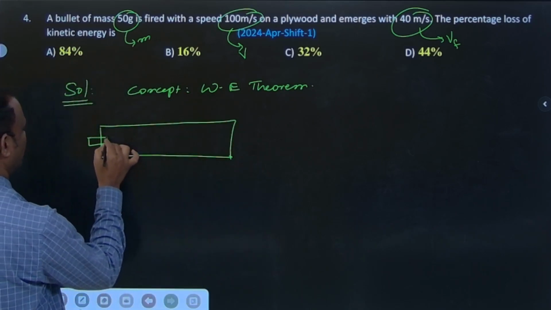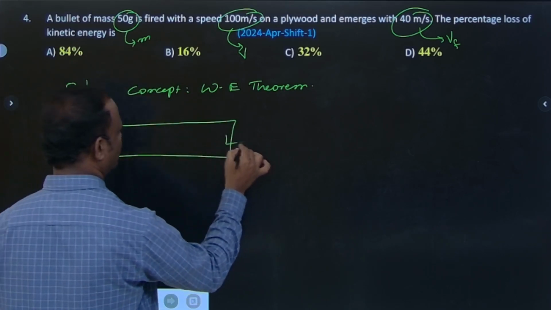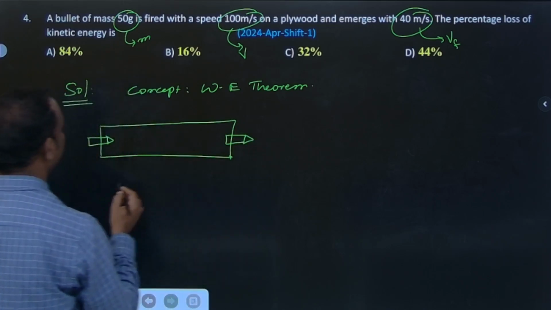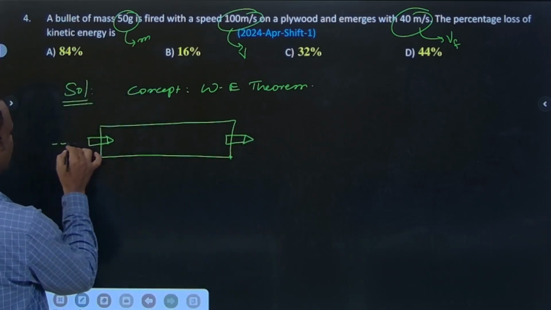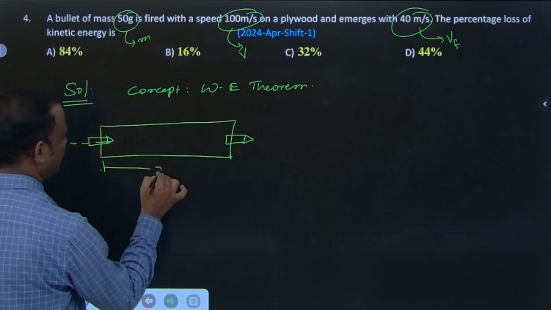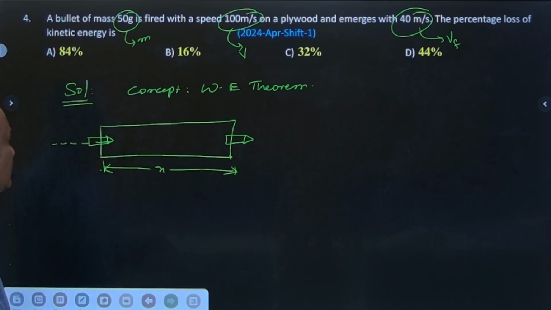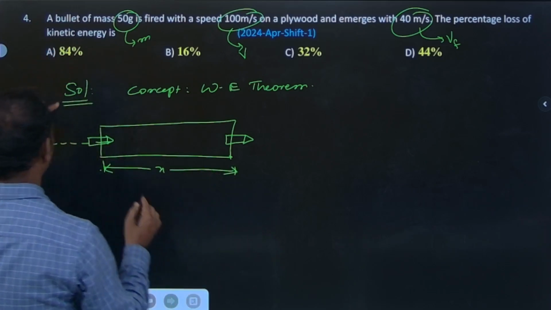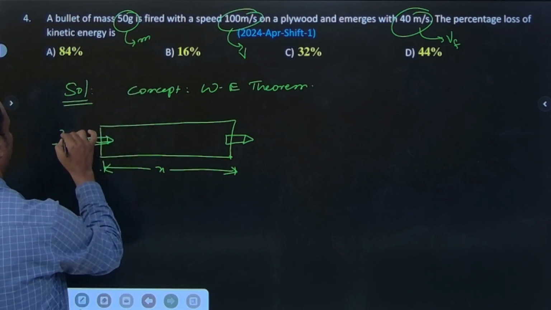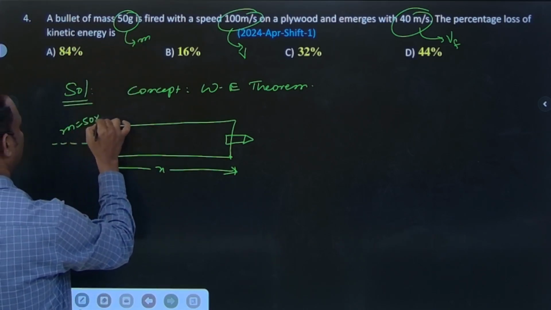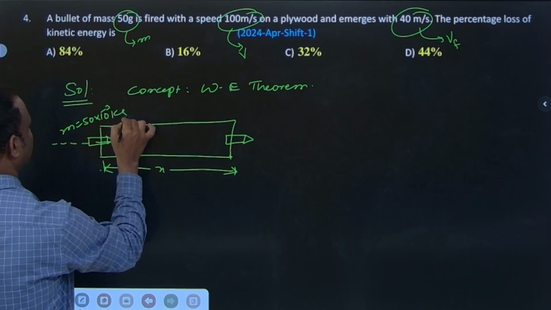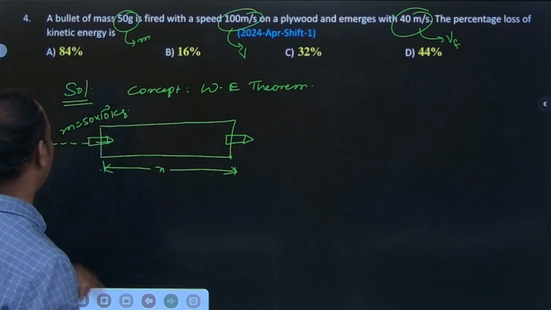Here the bullet is fired and this bullet emerges out. Initially it was moving like this. Something distance is there, but no need for discussion about this distance. Its mass is given as 50 gram. Mass is 50 into 10 to the power of minus 3 kg.